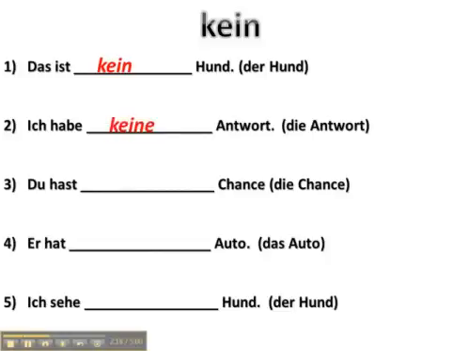Ich habe keine Antwort. Antwort here is the direct object, so accusative. And when we decline kein to fit that, it's keine. Du hast keine Chance. Er hat kein Auto. Ich sehe keinen Hund.